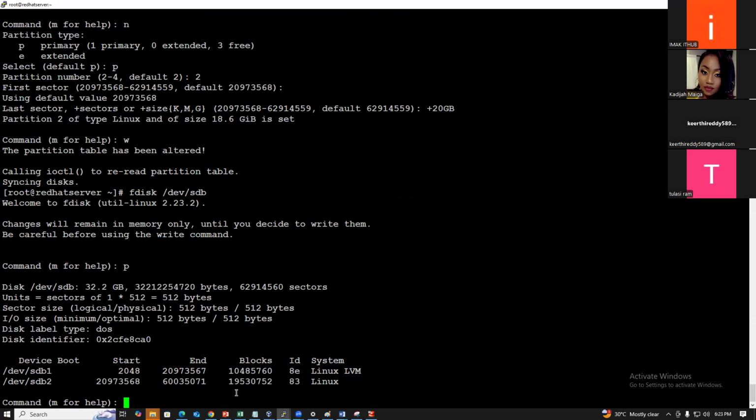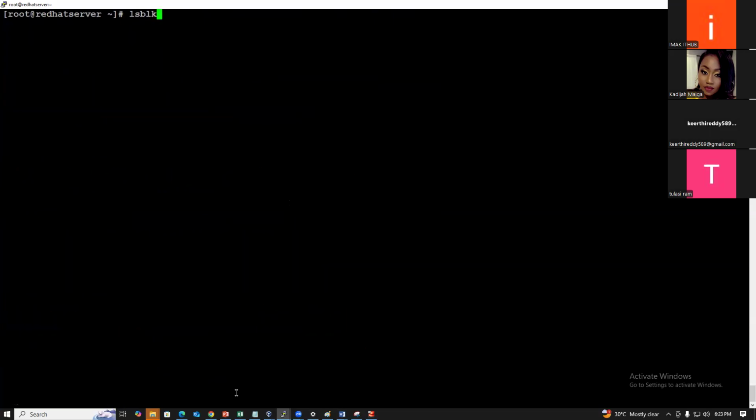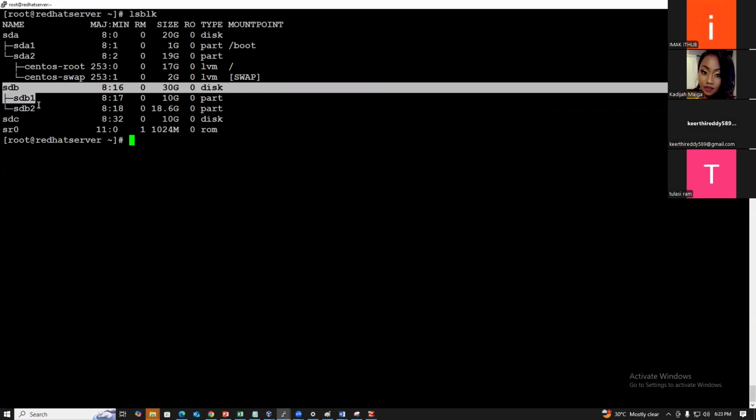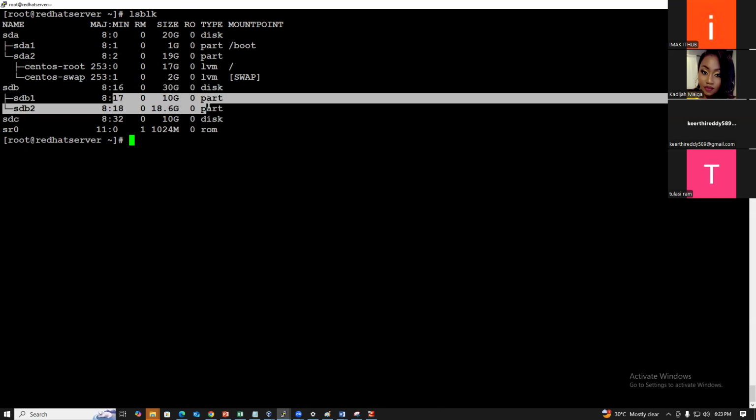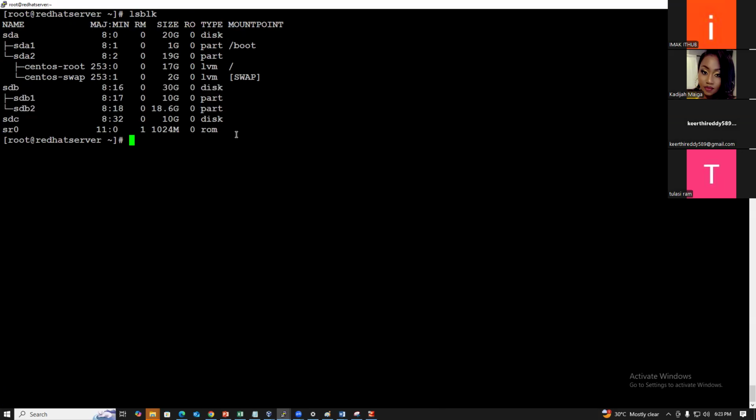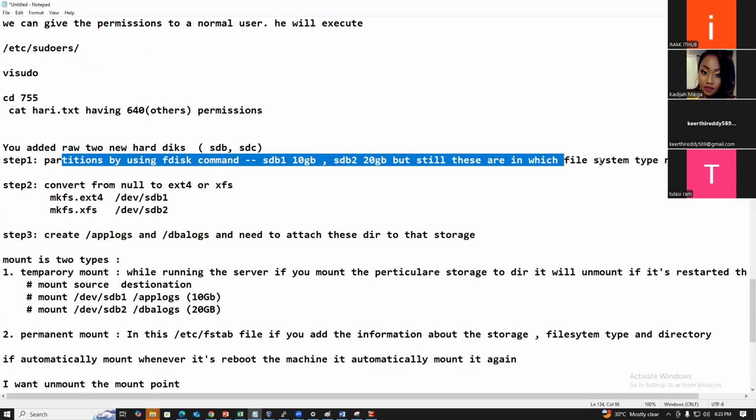Now lsblk. It created the partitions sdb1 and sdb2. sdb1 has 10 GB, sdb2 has 20 GB. The sectors are taken by default, so it gets the maximum. Now, are these partitions mounted to any directory? No. Step 1 is done.